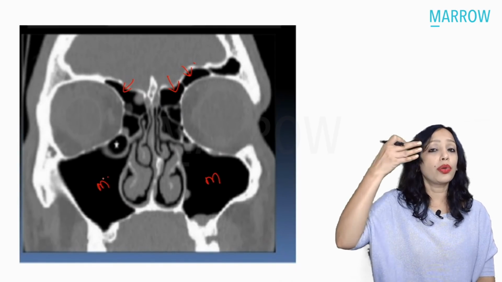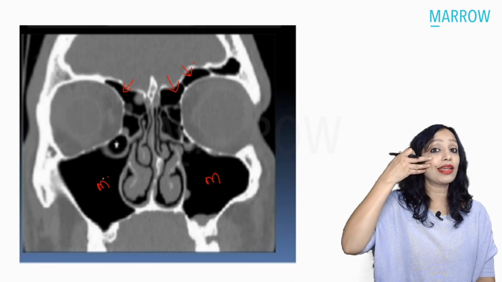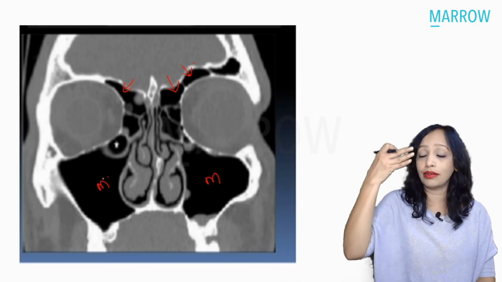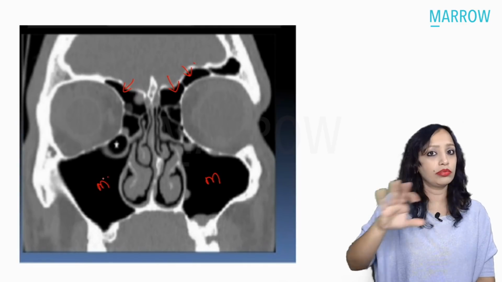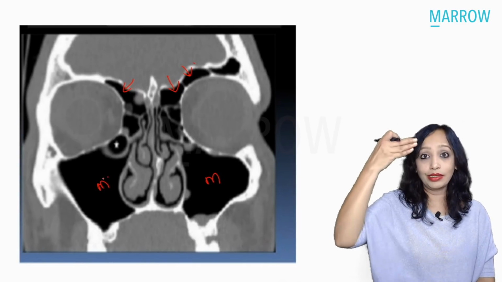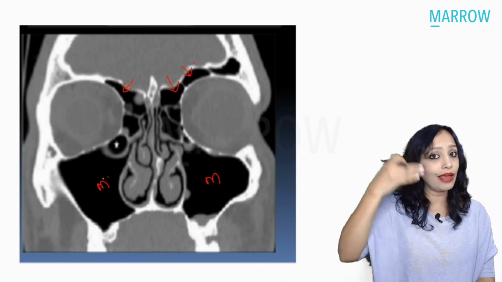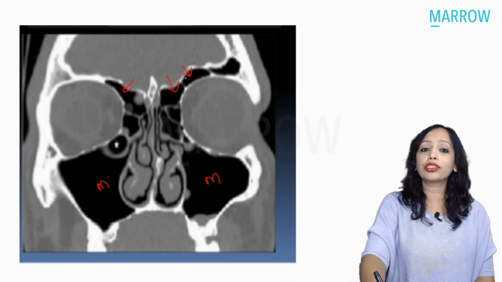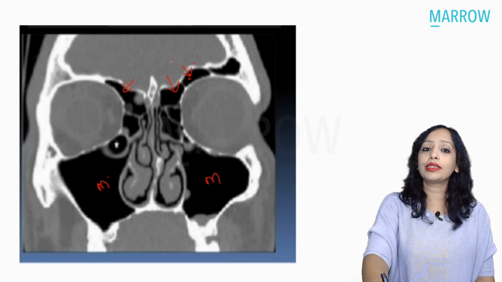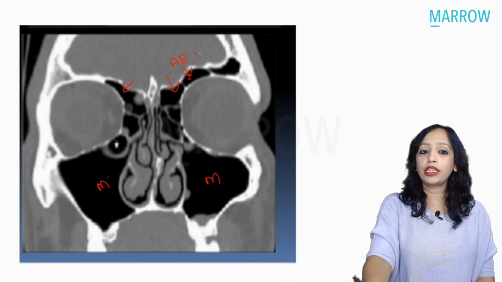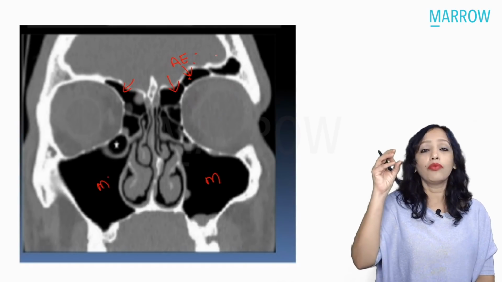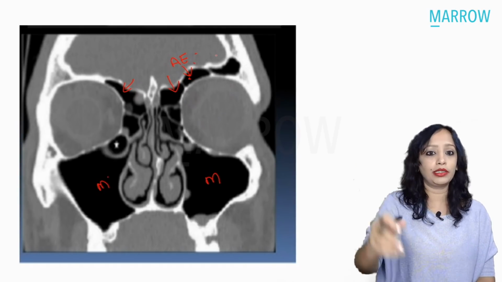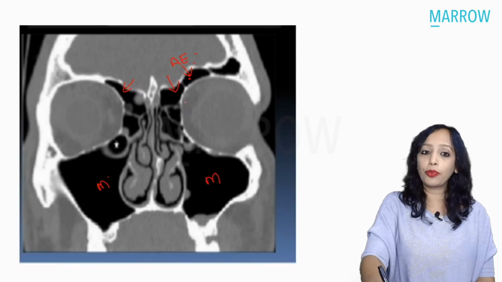So in the posterior cut, when we see the maxillary sinuses very nicely, at that level the frontal sinuses would have disappeared. So what we are seeing here is not the frontal sinus, this is the anterior ethmoid. At the level of the posterior ethmoids, the orbit would start tapering down. We will not see such big, round orbits at the level of the posterior ethmoid.